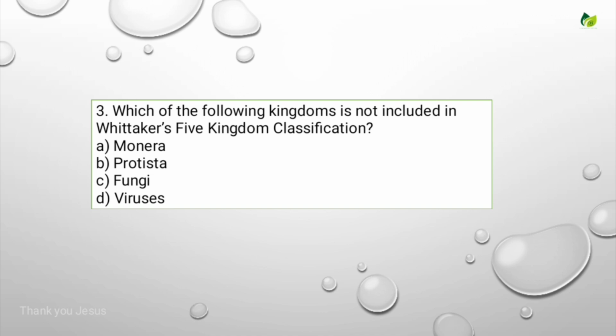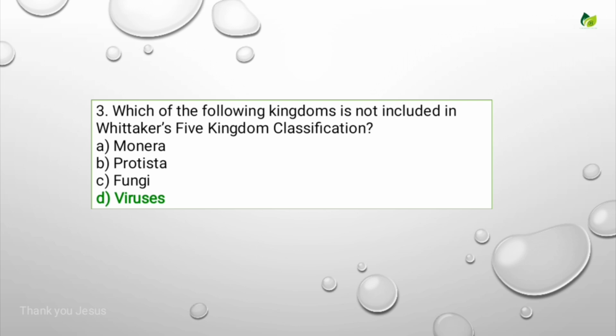Which of the following kingdoms is not included in Whittaker's five kingdom classification? Options are Monera, Protista, fungi, viruses. For this, the correct answer is viruses. They are not included in the five kingdom classification because viruses are acellular organisms.